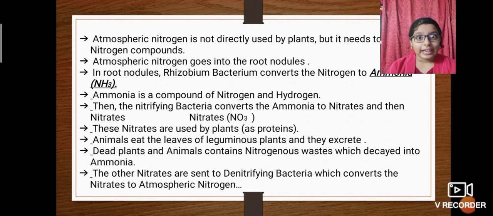The same process is happening here. The plants take the nitrates as proteins, but the other nitrates they don't need, because they need just sufficient nitrates. So if there are more nitrates, the other nitrates will go to denitrifying bacteria, and denitrifying bacteria convert the nitrates into atmospheric nitrogen, and the atmospheric nitrogen is released into the atmosphere.